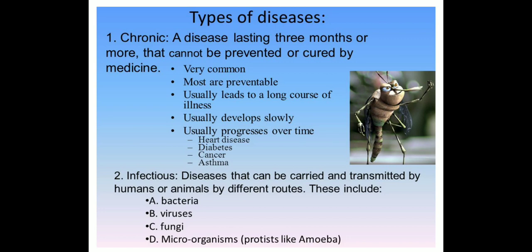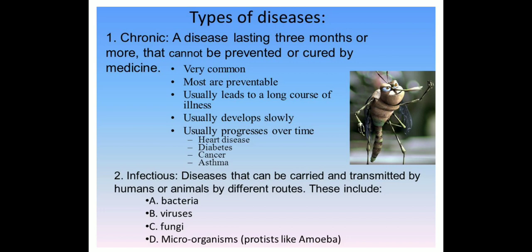There are types of diseases: chronic and infectious. Chronic diseases last three months or more and cannot be prevented or cured by medicines alone. The symptoms are very common, most are preventable, and they usually lead to a long course of illness, as you have seen in the case of jaundice or malaria. They usually develop slowly.